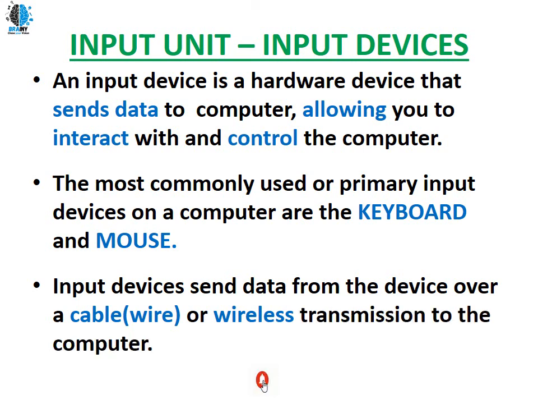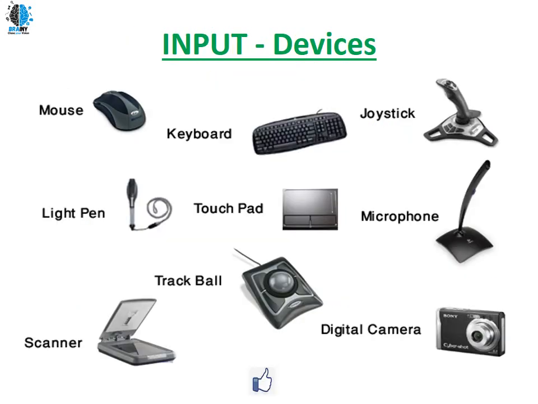So sometimes our input devices are connected to the PC with cables, sometimes wirelessly. These are some input devices which we commonly use: mouse, keyboard, joystick, light pen, touchpad, microphone, scanner, trackball, digital cameras. All these are input devices.